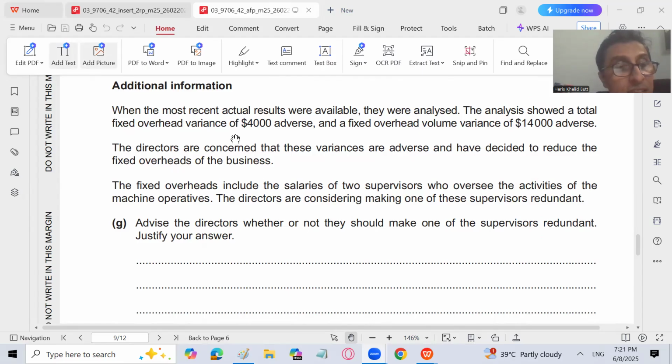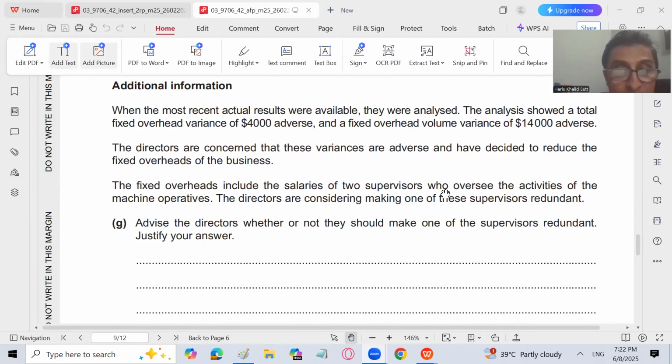The most important thing is this: the fixed overhead total variance is 4,000 adverse, which is because of the adverse volume variance, not because of the expenditure variance. Expenditure variance is still favorable by 10,000. That's why, even with an adverse overhead volume variance of 14,000, we have an adverse variance of only 4,000. It means it is not because of the expenditure variance that we are facing an adverse variance. It is because the actual output is less than the budgeted output, right?